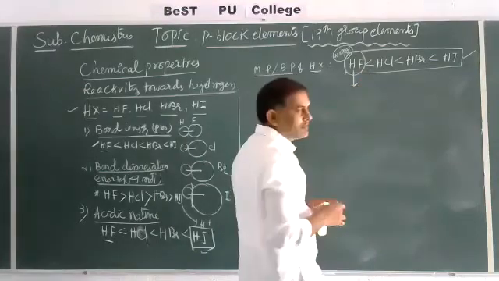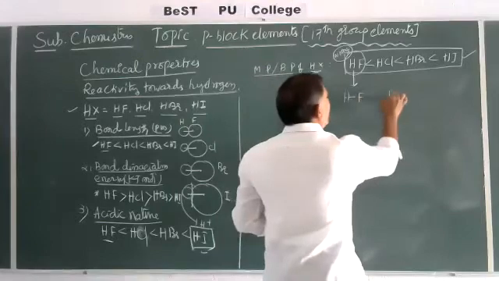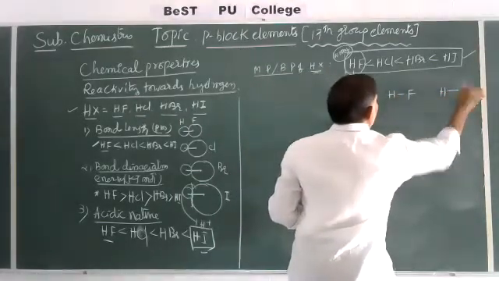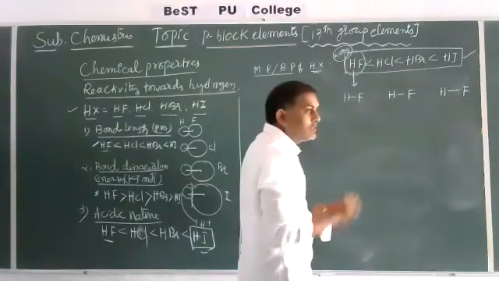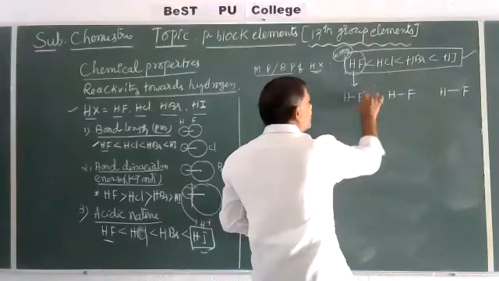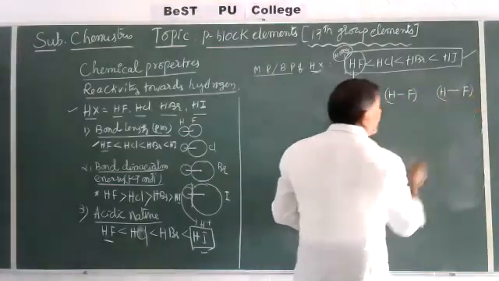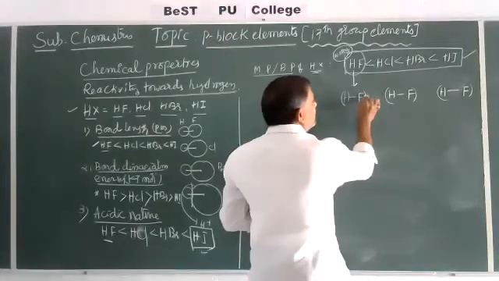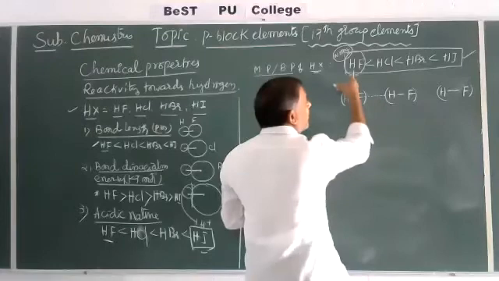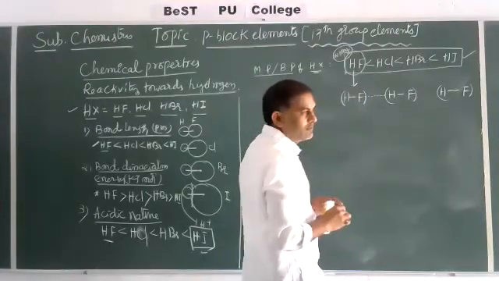in the case of hydrogen fluoride, between one hydrogen fluoride and another hydrogen fluoride, what type of forces exist? Intermolecular hydrogen bonds exist. Due to the presence of intermolecular hydrogen bonds between two same or different molecules, denoted by a dotted line, its boiling and melting point is more compared to the others.